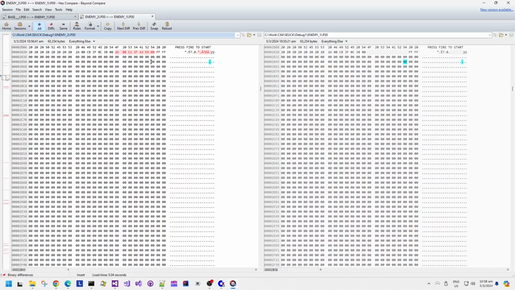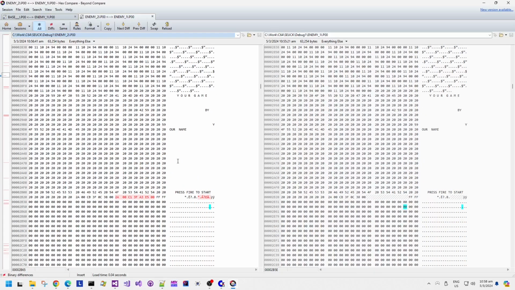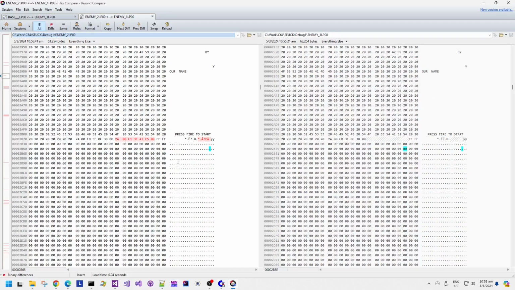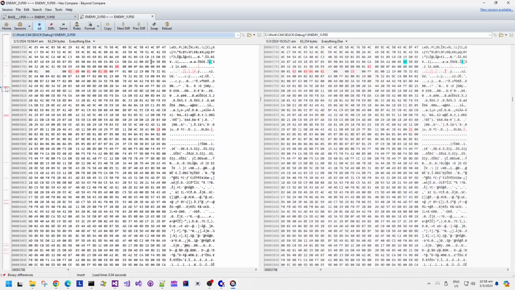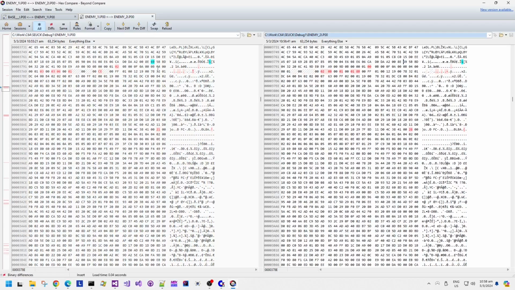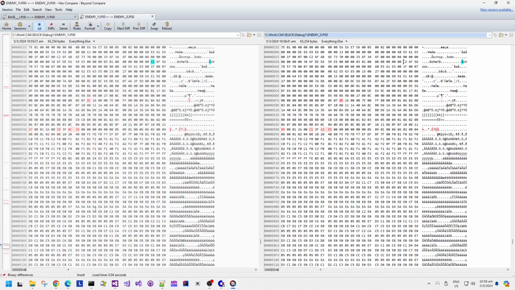I don't think it's important for us. I think that's important, perhaps. I mean, how many bytes is that? That's 1, 2, 3, 4, 5, 6, 7 bytes all in a row being changed. Maybe that is useful. I don't think those bytes are important. Those bytes at the end are definitely not important.